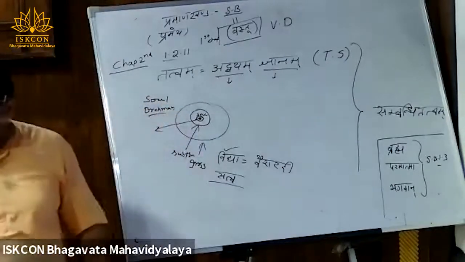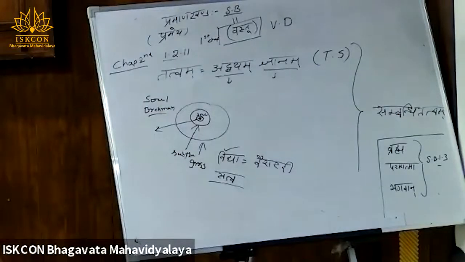To see that the gross and subtle body are different from the soul, to reject the gross and subtle body, he needs the Vidya. That is the Vaisharadi Vidya. Okay? That is said here.